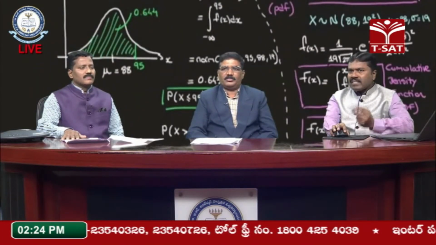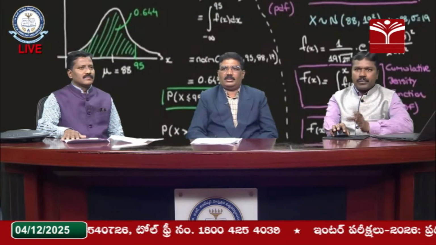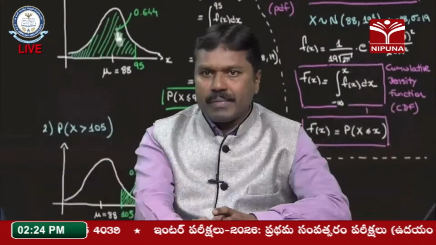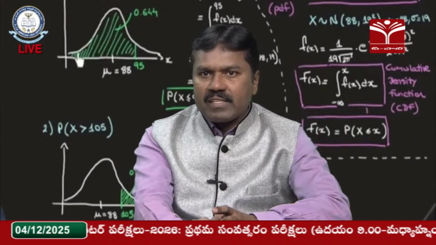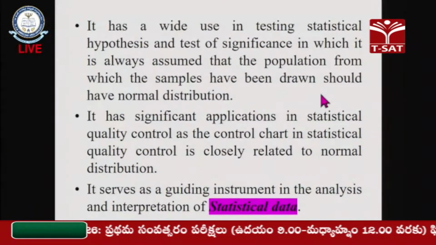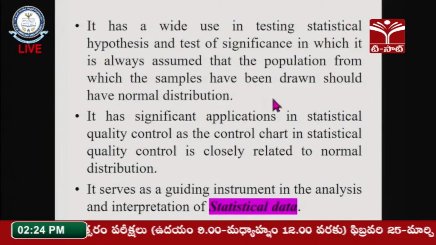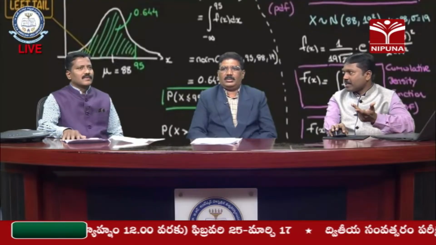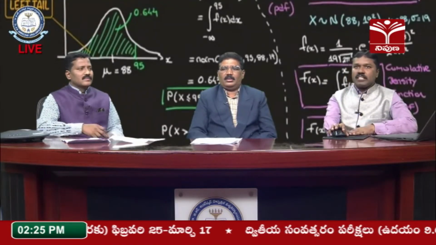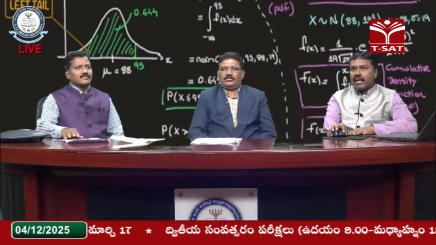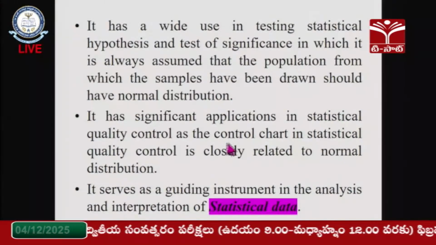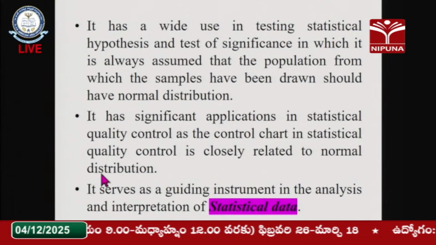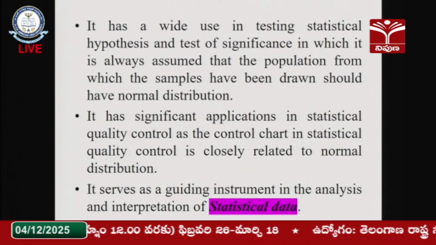It has wide use in testing statistical hypothesis and tests of significance, in which it is always assumed that the population from which the sample has been drawn should be a normal distribution or normal population. Why normal population? Because its data is in sync with our normal distribution. That is why we always consider this normal distribution. It also has significant applications in statistical quality control, as the control chart in statistical quality control is closely related to normal distribution. This is one of the important aspects.